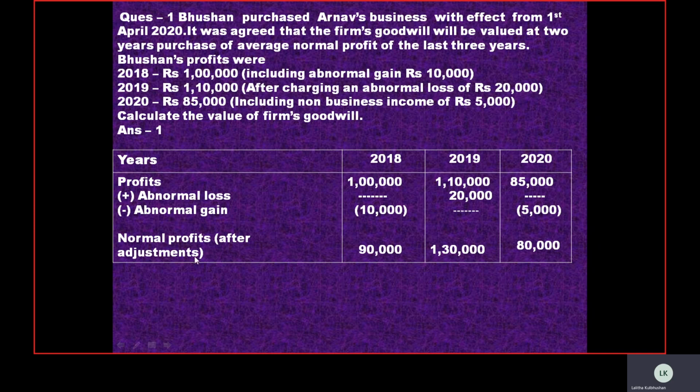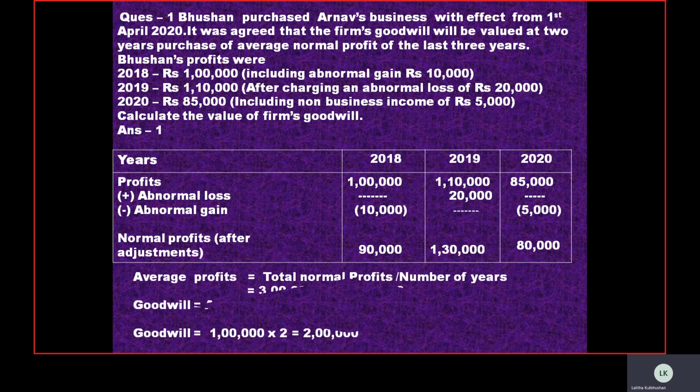So let's calculate the normal profits now. For 2018 the normal profit is 90,000, and for 2019 it's 1,30,000. How come? 1,10,000 plus 20,000. And for 2020, 85,000 minus 5,000 is 80,000. Now we need to calculate the total normal profits in order to calculate the average profit.